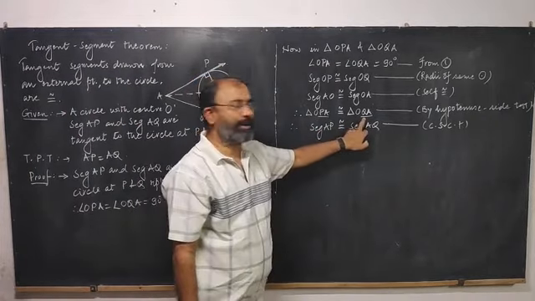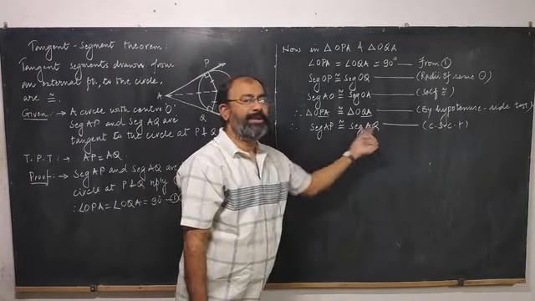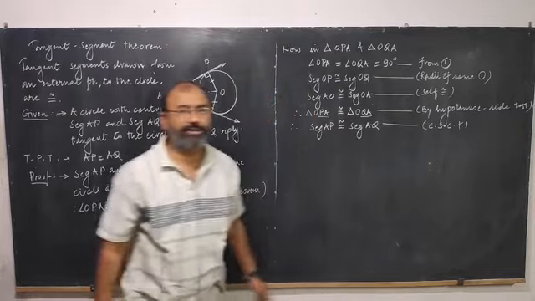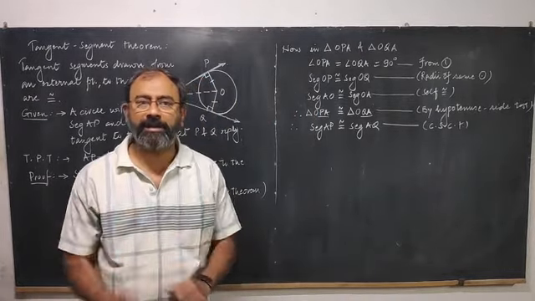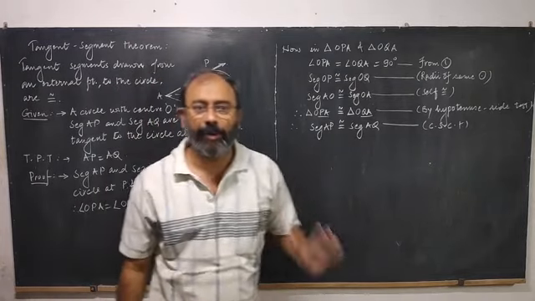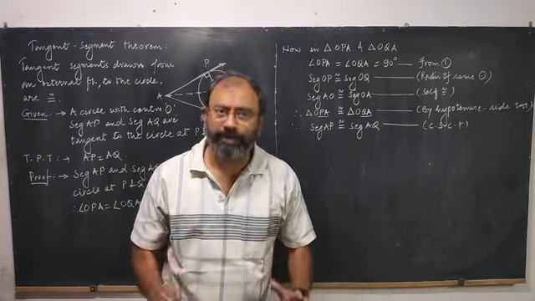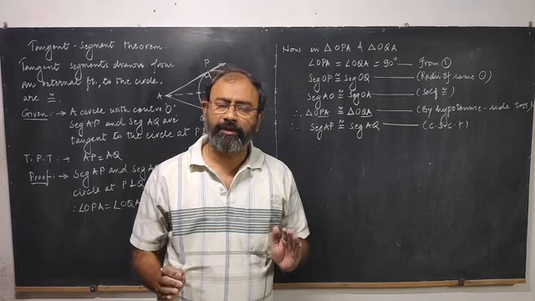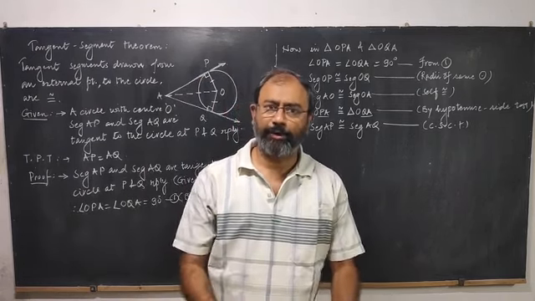So the triangles are congruent by the hypotenuse side test, and therefore segment AP is congruent to segment AQ, corresponding sides of congruent triangles, and consequently we have reached the conclusion that the tangent segments are congruent. They are equal in length. It has a lot of application in the forthcoming examples. Okay, so the theorem is easier. It has many applications in the forthcoming examples.